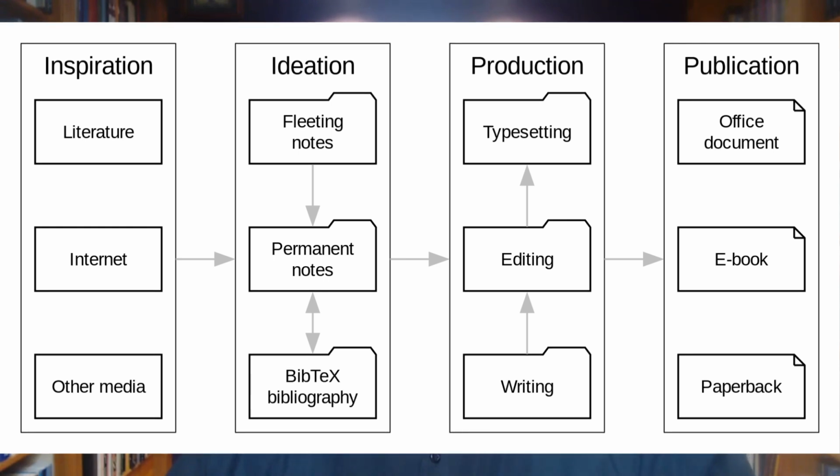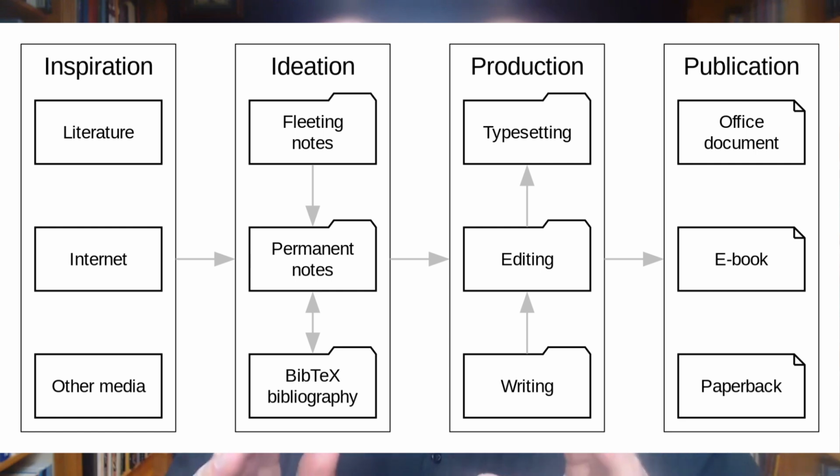The second step is ideation, which is when your own ideas start to form. And to be able to do that, you need a note-taking system, and you need to be able to manage those notes. You need to be able to link those notes to your bibliography, and Emacs Writing Studio does all that. The third step is the actual writing process, the production process. So in that process, we do the actual writing, and Emacs Writing Studio is based on a program within Emacs, which is called Org Mode. Now, Org Mode is a very powerful tool that can do a lot of different things. So that's the production phase.